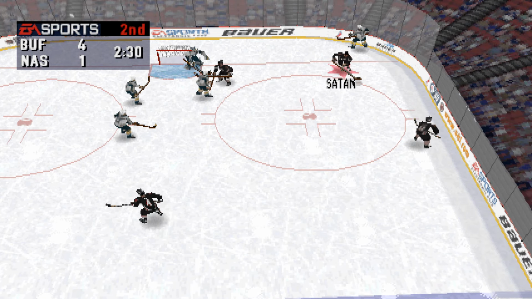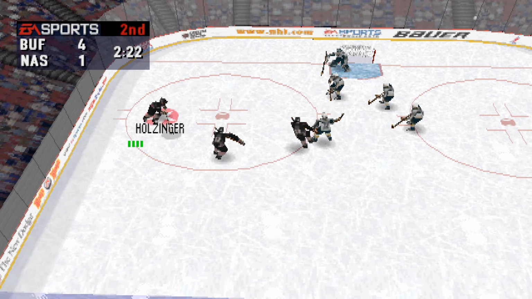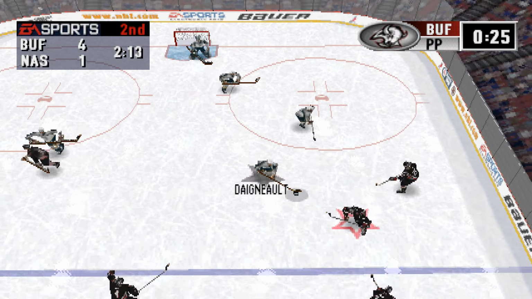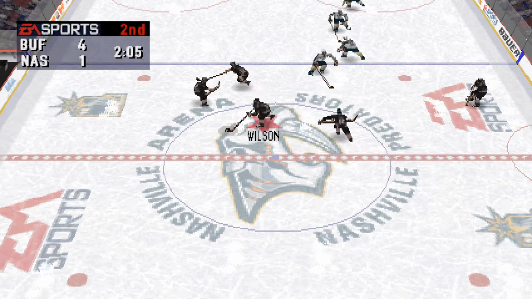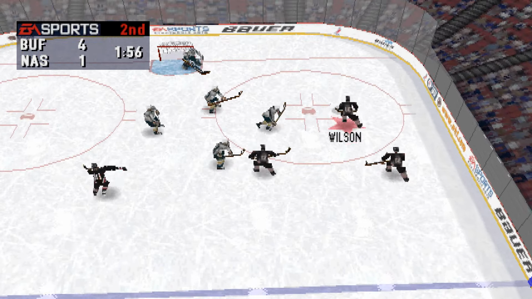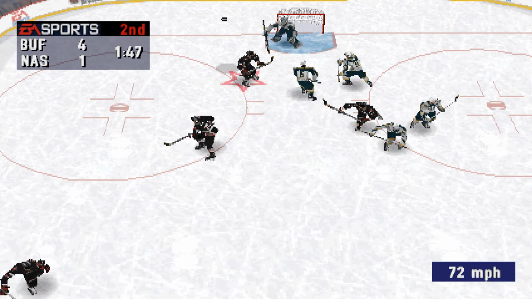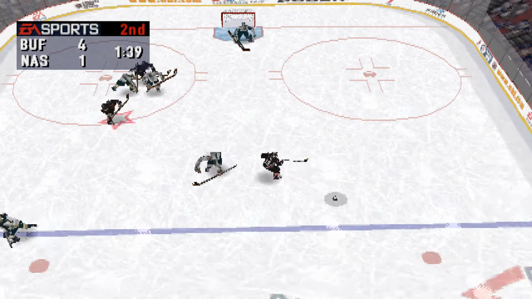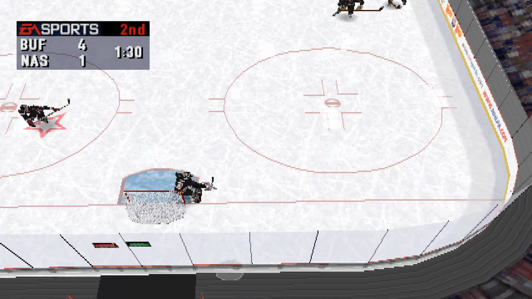Nashville needs to get a fresh line out there. Moves in. Shatan winds up. Saved by Dunham. Buffalo is ahead by 3. Just 2 minutes remaining in the period. To the net. Verada winds up, who then shot it. Nashville returns to full strength as the penalty expires. The Nashville Predators will change on the fly.